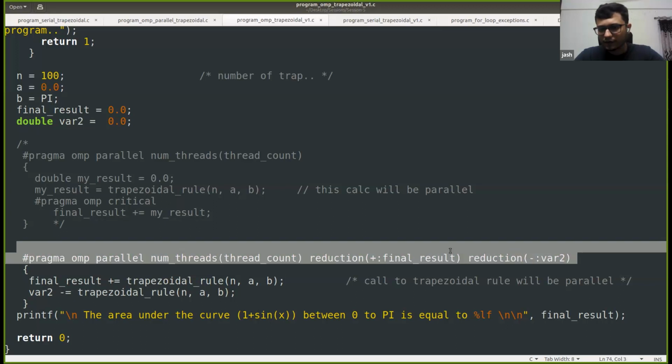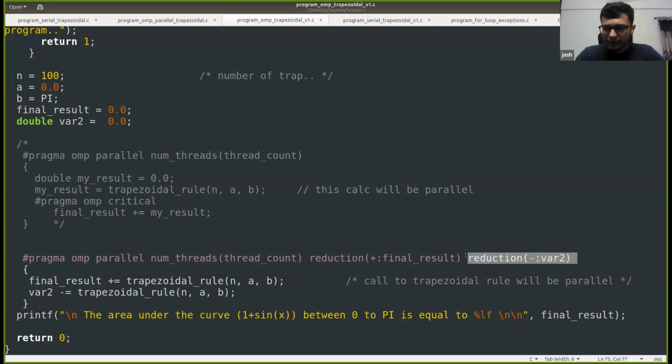And just for the sake of it, I'll remove this thing just so that it can look cleaner.